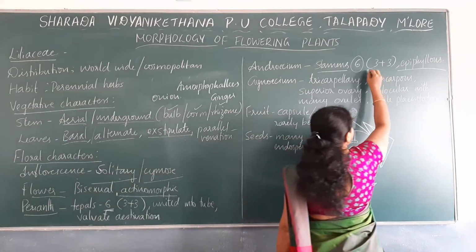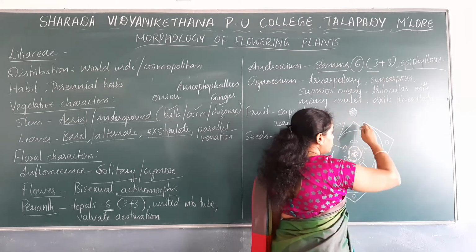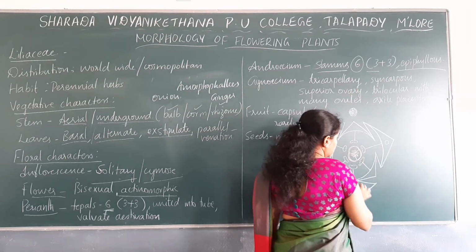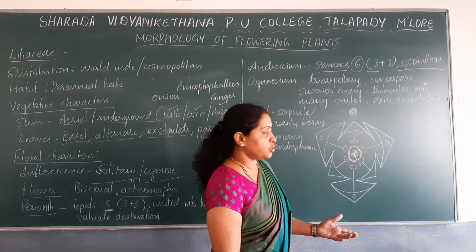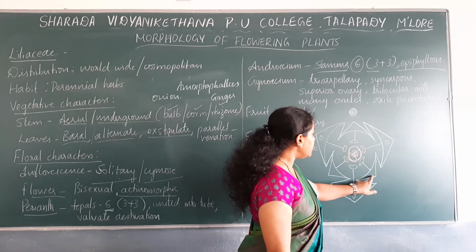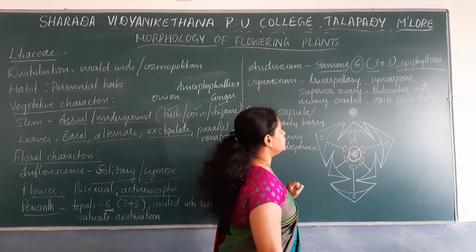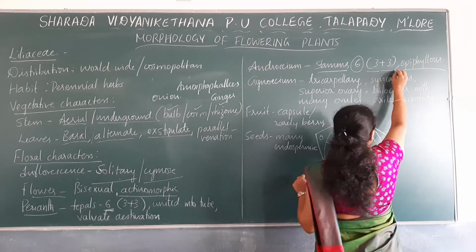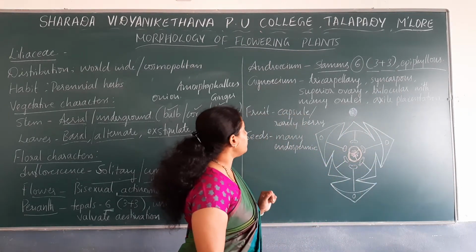So 3 of the stamens are attached to 3 of the tepals that are present in the outer whorl. Rest of the 3 stamens are attached to the tepals of the inner whorl. That's why it is described as 3 plus 3 and epiphyllous.